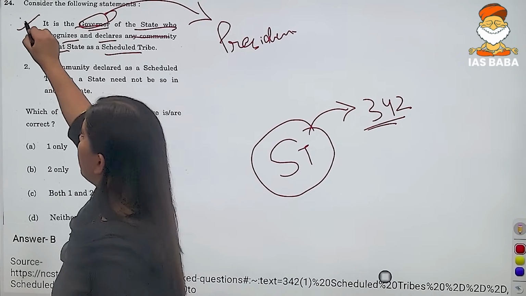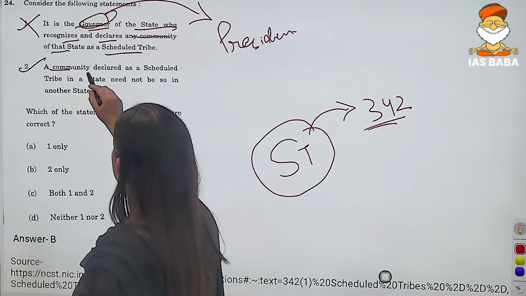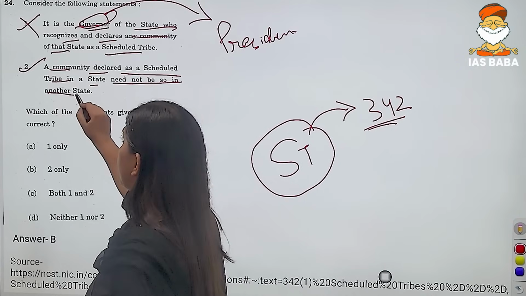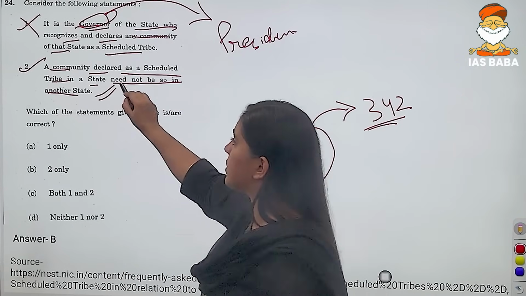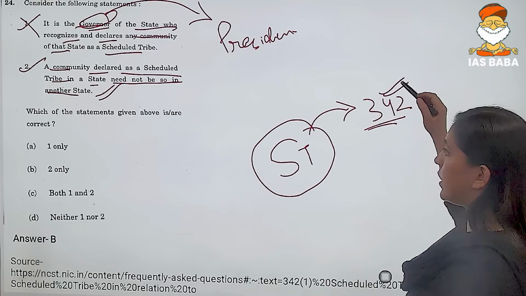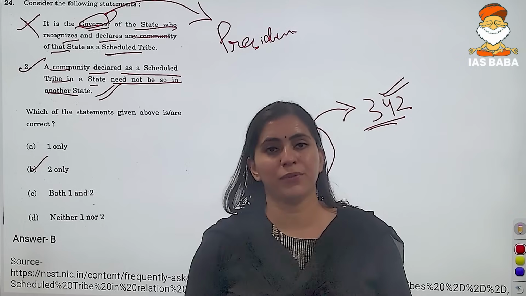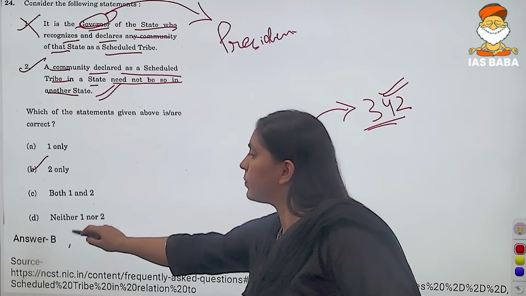Right? It is not the governor. Whereas the second statement reads like, a community declared as scheduled tribe in a state need not be so in another state. Right? So this particular statement is correct as it is given directly under the Article 342. So, a correct answer would be option number B, that is statement number 2.